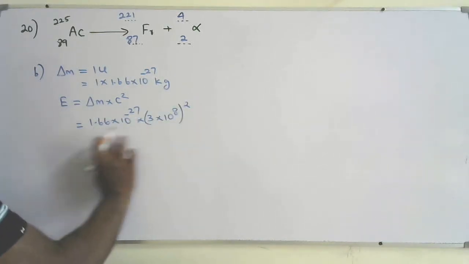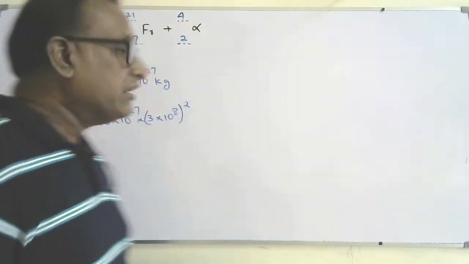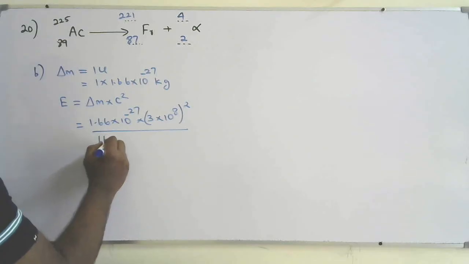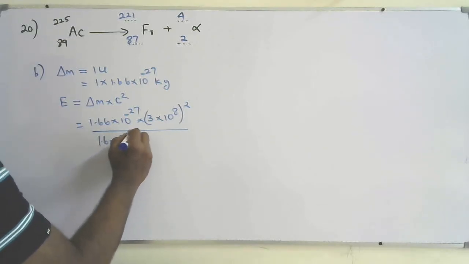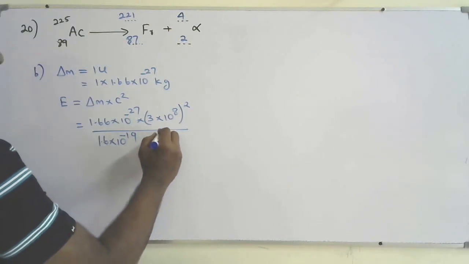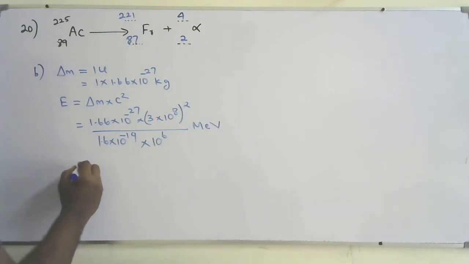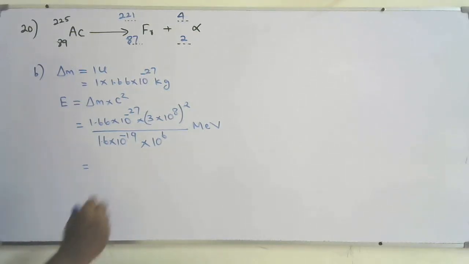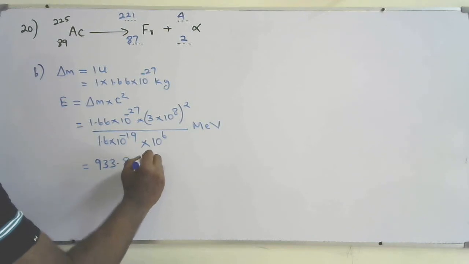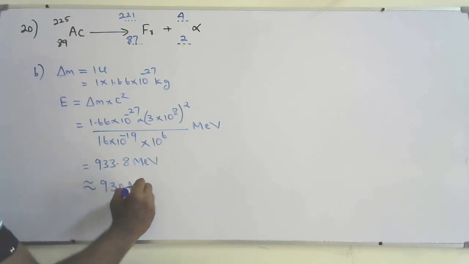We'll get it in joules. But they asked to show that in mega electron volt. So to convert to mega electron volt, divide this by 1.6 times 10 to the power minus 19, we'll get it in electron volt. To convert to mega electron volt, divide again by 10 to the power 6, that will be mega electron volt. Now solve it, you'll get the answer 933.8 mega electron volt, approximately 930 mega electron volt.